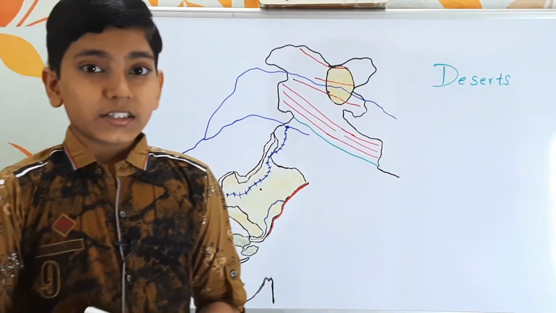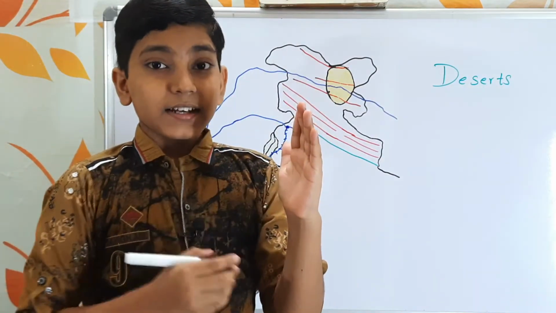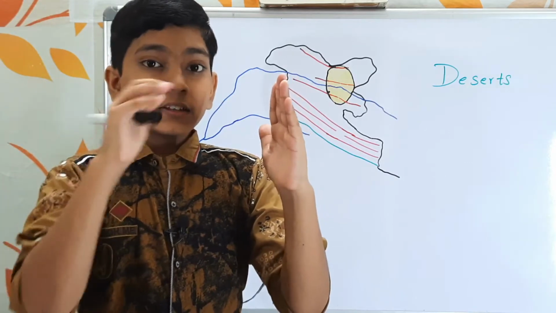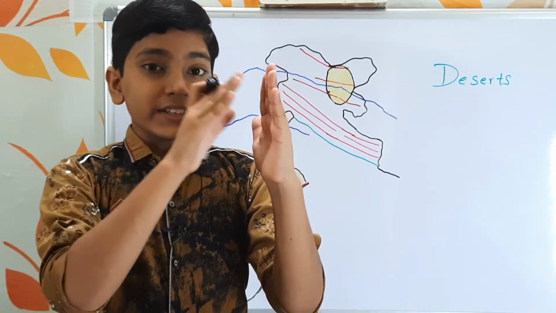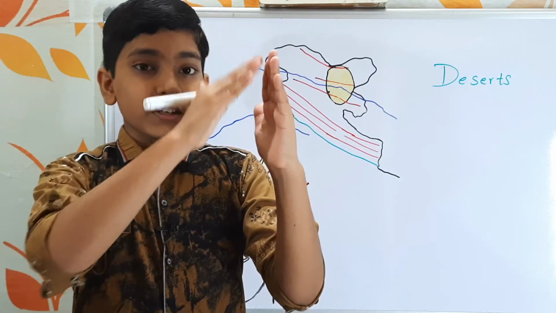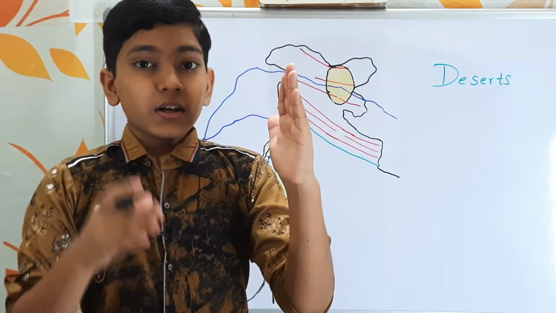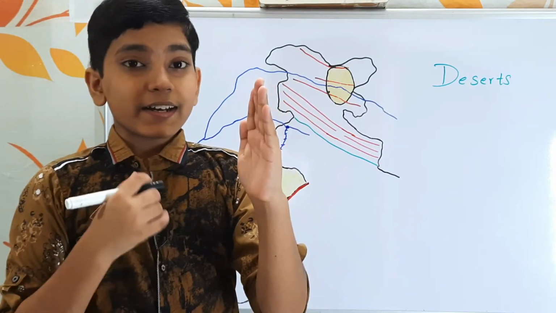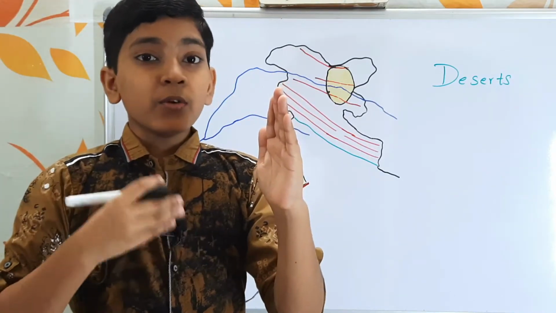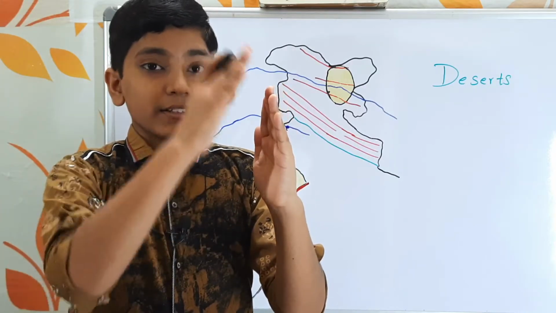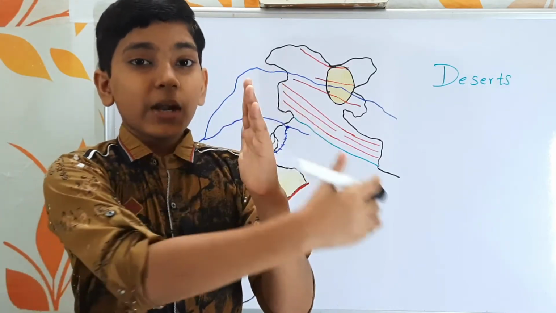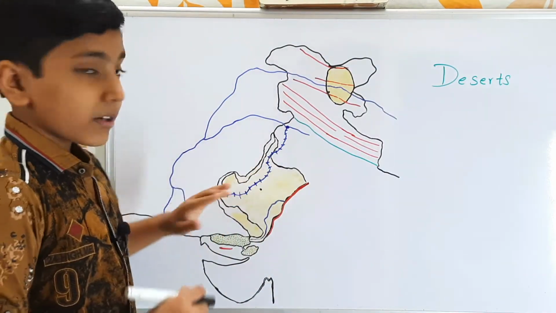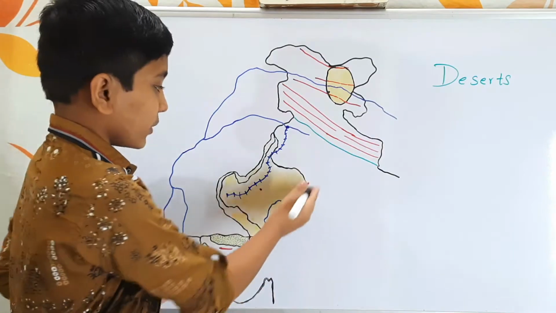A rain shadow is nothing but this: let us consider my hand as a mountain hill. When the rains and clouds come in this way and hit this region, this side would experience rainfall, and the clouds that cross to the other side would experience very little rainfall because they had rained most of it on this side. This side is called the windward side and the opposite side is called the leeward side. So deserts are formed due to the rain shadows of mountain ranges.